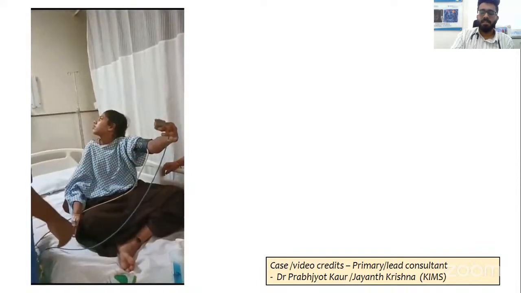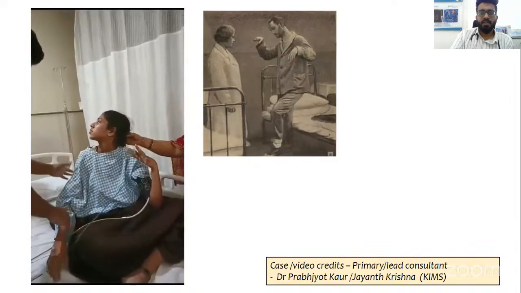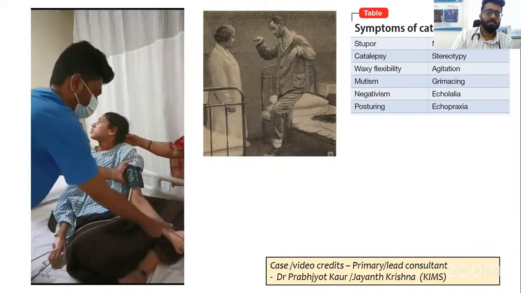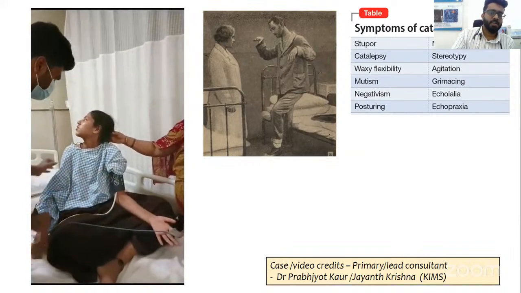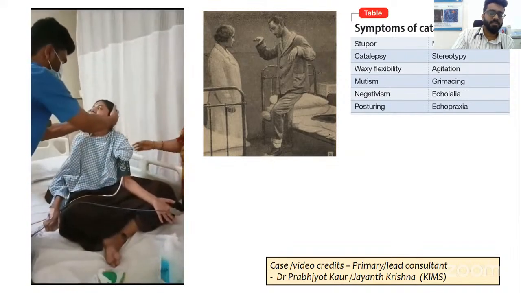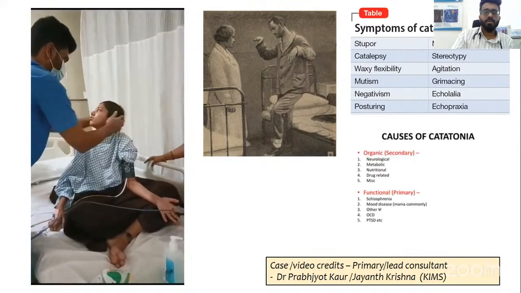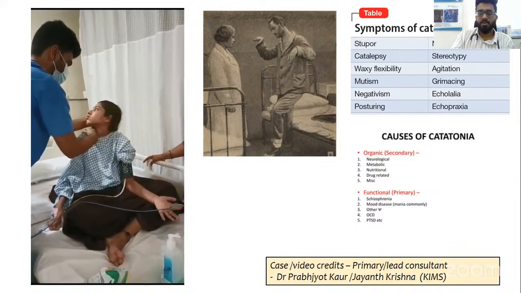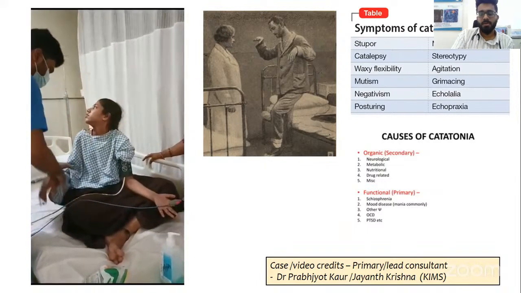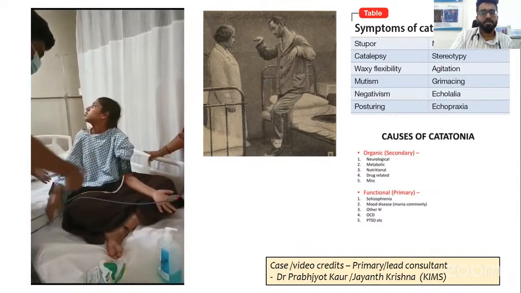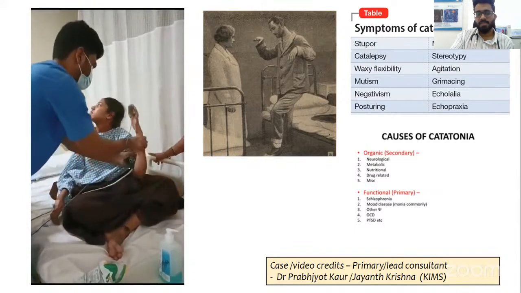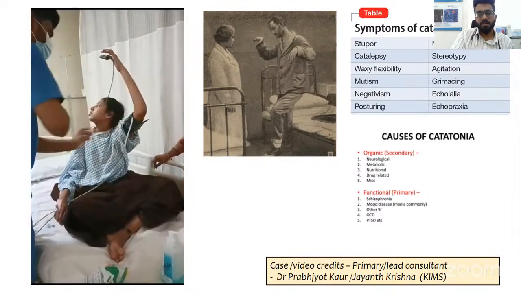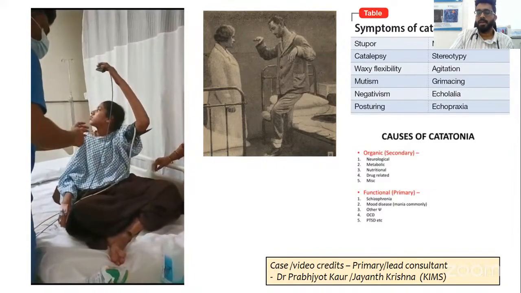So this is called waxy flexibility or catatonia, a very rare phenomenon. Catatonia is a condition wherein you have different types of manifestations, but waxy flexibility is one of the characteristic features of catatonia. And whenever you have a child with catatonia, start thinking about both organic and functional causes. So you have to rule out organic causes like autoimmune encephalitis, metabolic disorders, nutritional deficiencies. And if everything is negative, then think about primary psychiatric disorder, because schizophrenia is a very common cause of catatonia.